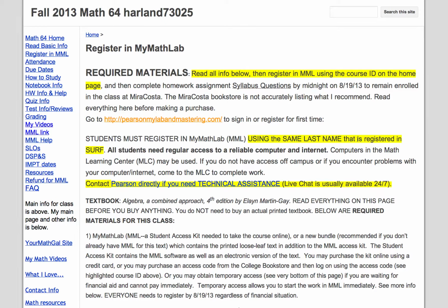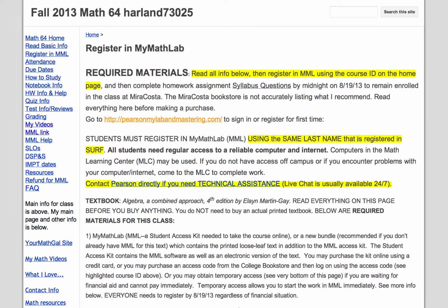Also make sure you read everything on this page before you purchase anything, because the bookstore isn't quite accurately listing what I recommend. Maybe they will by the time you watch this video. There's only one thing you absolutely must buy, and that is My Math Lab. So either you have an account, and in that case you won't have to buy it again, or if you don't, you will have to pay for that. That contains the online electronic version of the text, so you do not need to buy a regular textbook.